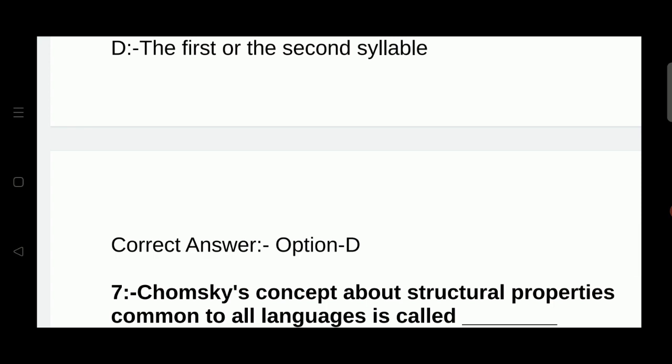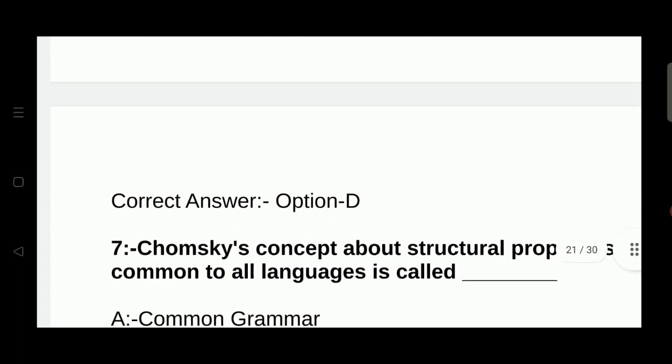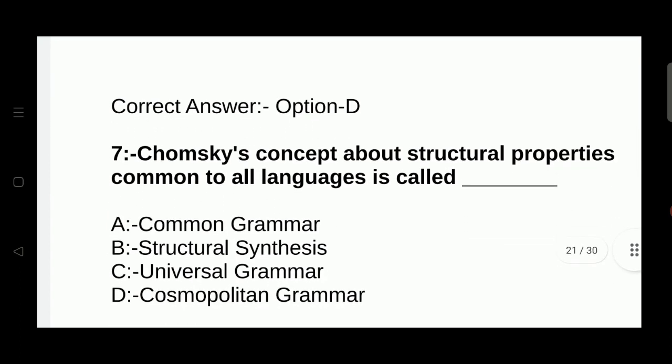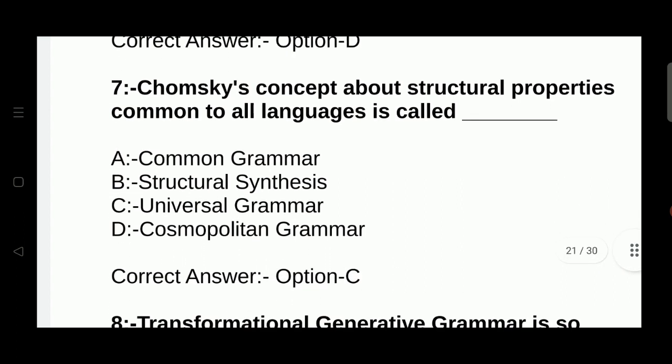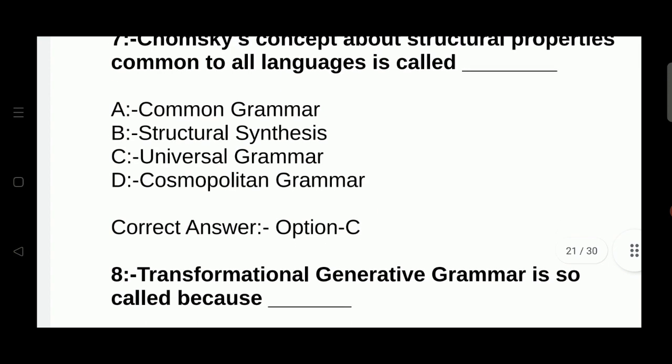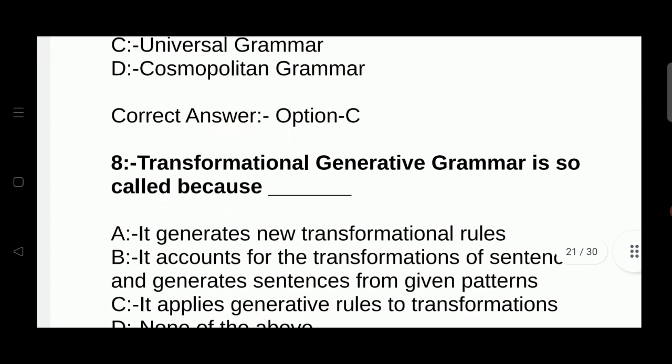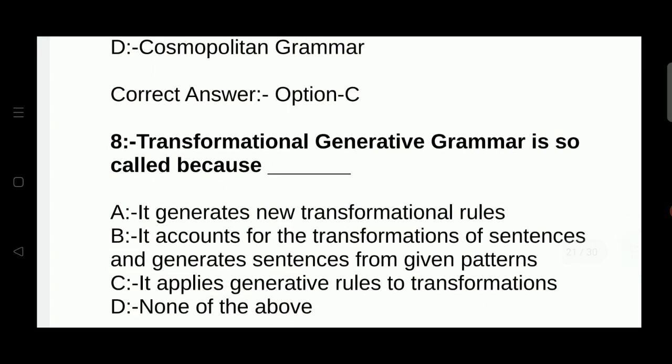Next question. Chomsky's concept about structural properties common to all languages is called common grammar, structural synthesis, universal grammar, cosmopolitan grammar. The right answer is universal grammar. Transformational generative grammar is so called because it generates new transformational rules.